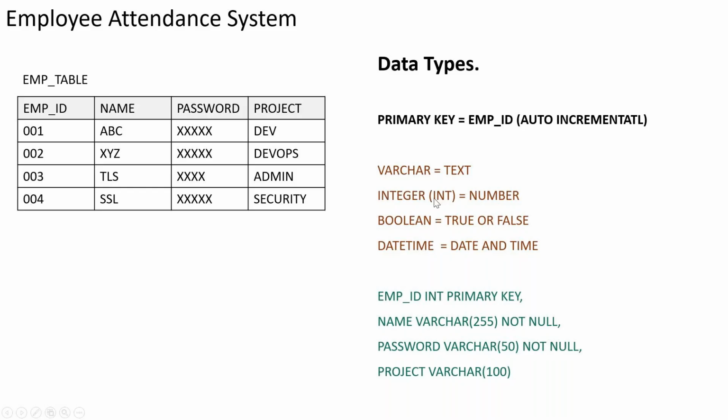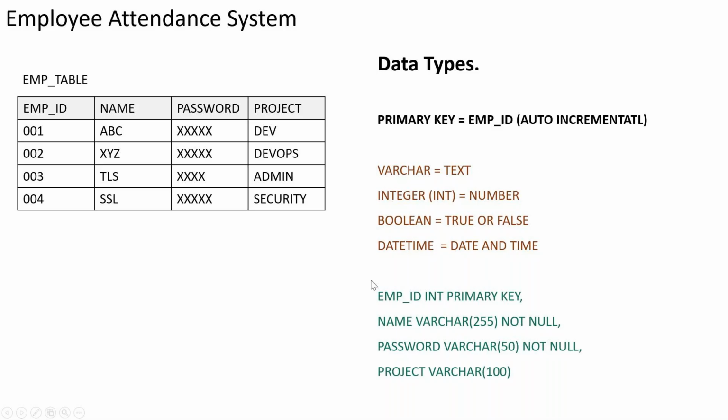Integer is equal to number, boolean is equal to true or false, and date type is equal to date and time. There are actually multiple types you can go with. I'm just picking the four major ones, the top ones, which we generally use. So we have varchar, which is text. If I want to put a name, I want to put text here. This is why I have created these four fields, to mention what kind of information I want to create.